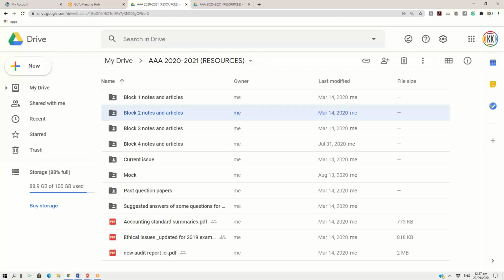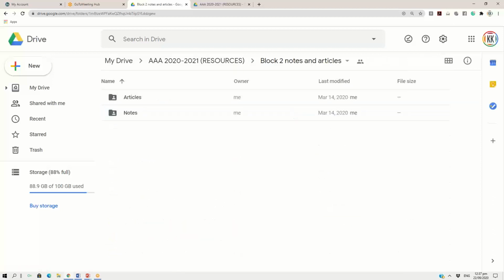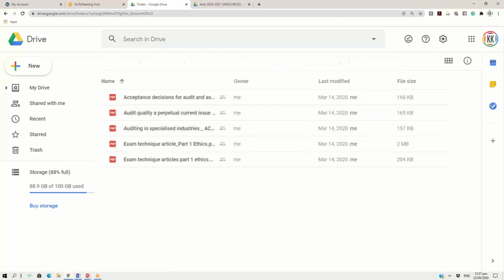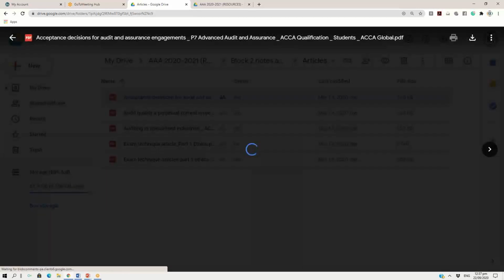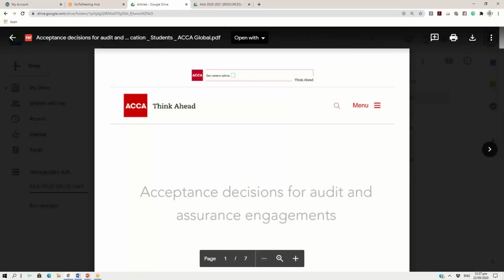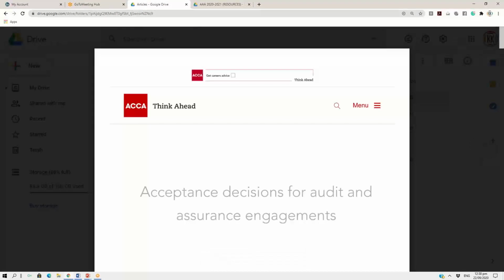When you go in the Block 2 notes and articles, you will find articles. In the articles, you will find the very first article, Acceptance Decision for Audit and Assurance Engagement, right in front of your screen now. And in this article, the examiner has covered the situations which I was telling you, the types of businesses.